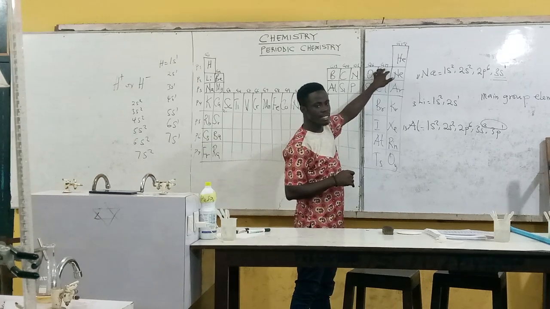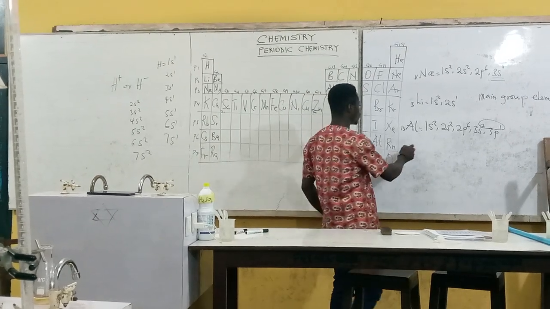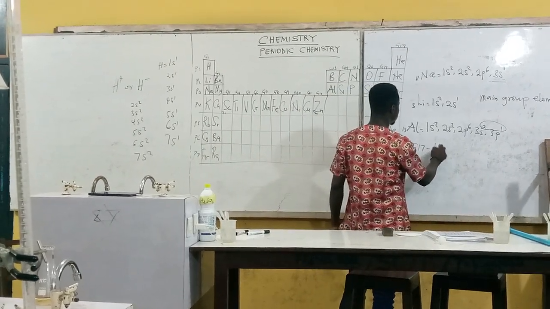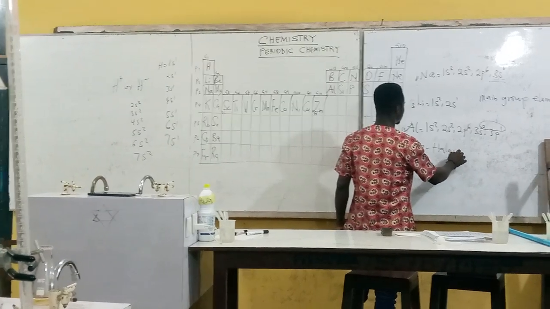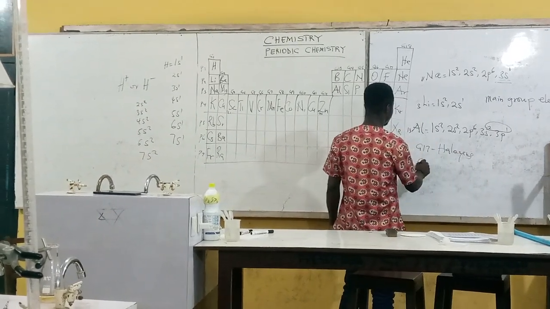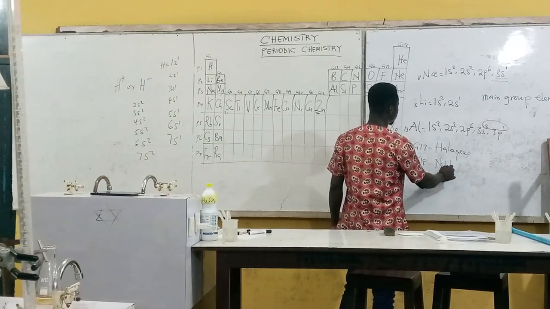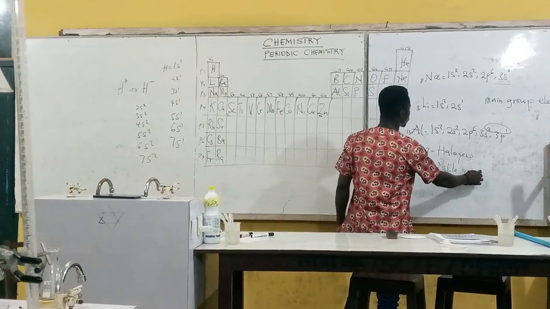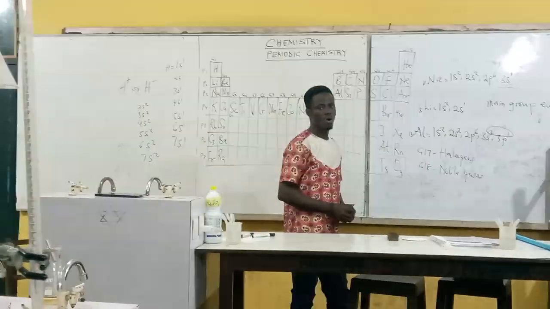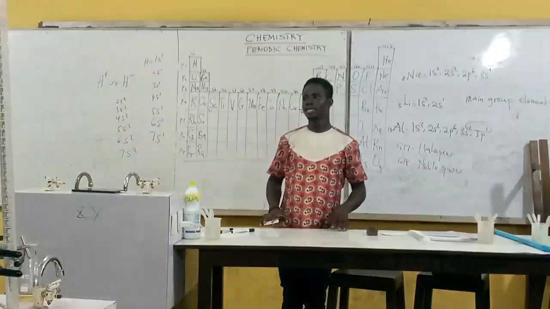Now when it comes to group 17, they have a name called halogens. Group 17, they are called halogens. And then group 18 members are called noble gases, or inert gases, or rare gases.